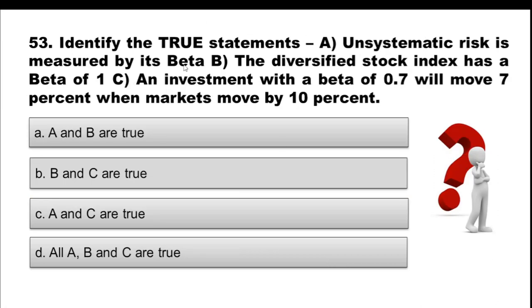Question 53. Identify the true statements. Statement A, unsystematic risk is measured by its beta. Statement B, the diversified stock index has a beta of 1. Statement C, an investment with a beta of 0.7 will move 7% when markets move by 10%. Option A, A and B are true. Option B, B and C are true. Option C, A and C are true. Option D, all A, B and C are true. Choose the correct option.